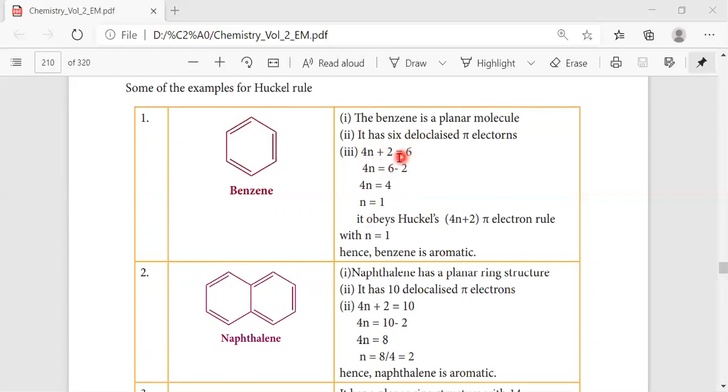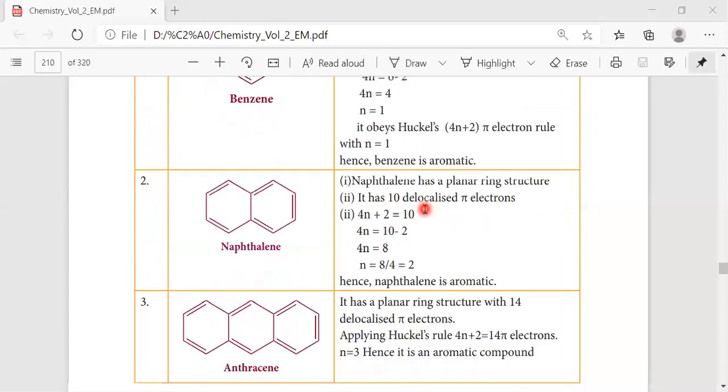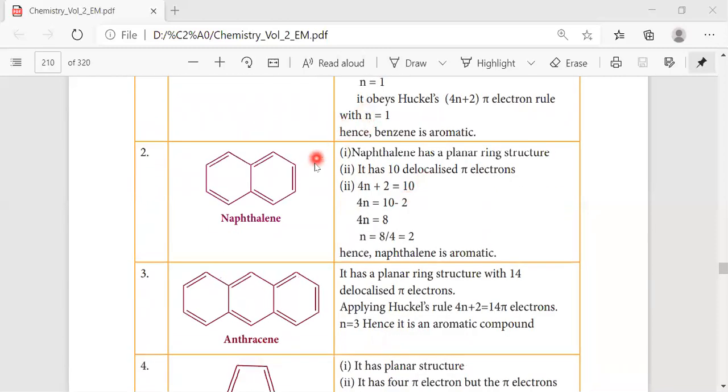We substitute the number of pi electrons and find the value of n. So n is equal to 1. If I substitute 1 here, 4 into 1 is 4 plus 2 is 6. So this 6 is equivalent to the pi electrons. Then it satisfies Huckel's rule, and it is said to be an aromatic compound.